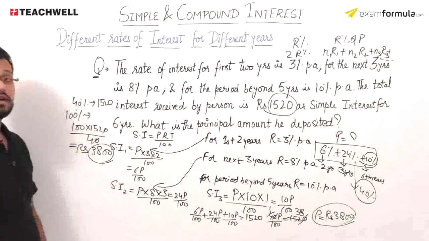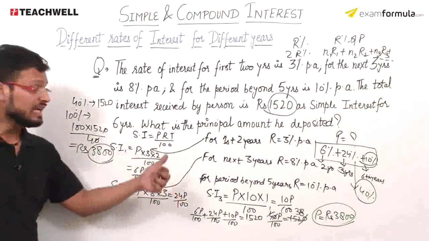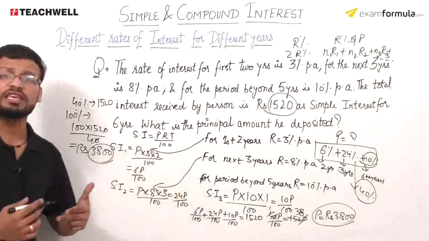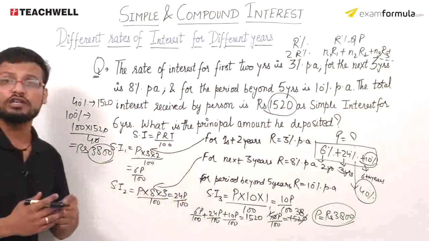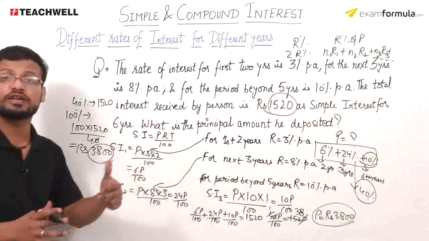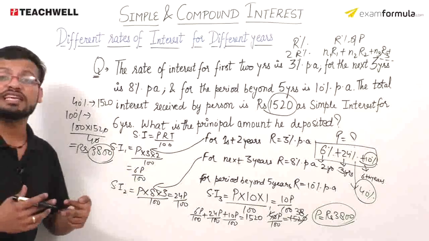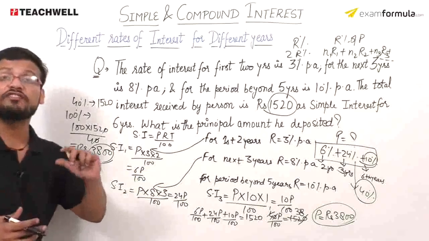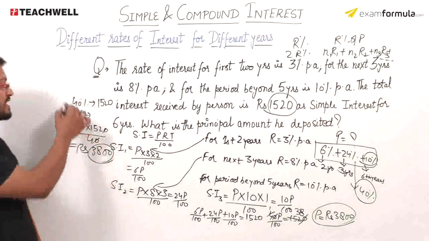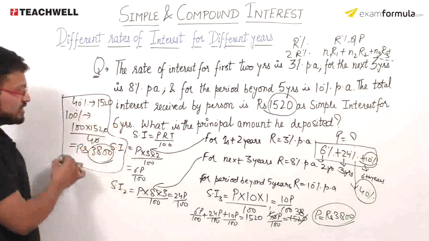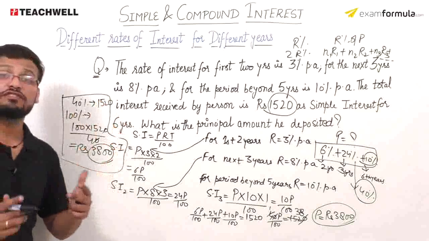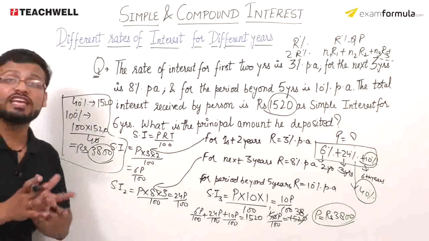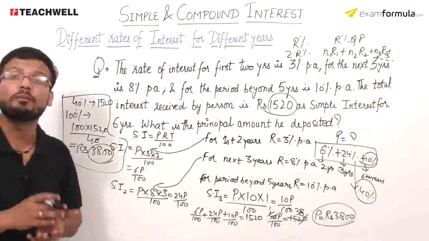So again you get the same answer as you calculated using the linear approach, in which you formed steps, calculated for every year using the formula, and then finally added to get your principal. Here, what did you basically have to do? You just needed to calculate the effective rate of interest, and on that basis you did this calculation. So this shows how much time you have saved. You have saved a lot of time, and this will be very helpful in solving a lot of questions in competitive exams.